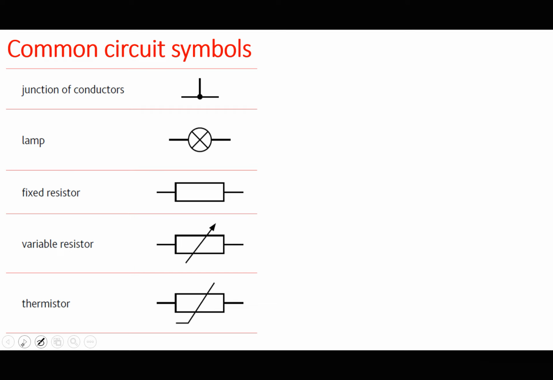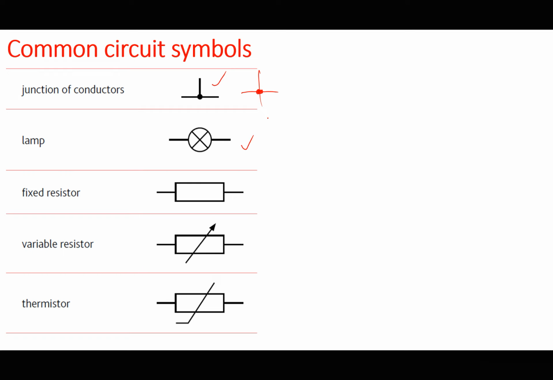So we still have more common symbols that you'll find. We have a junction. Whenever two wires are meeting and they are actually joined so that there is a flow of current at that point, it is going to be made bold to mean that that is a junction. Sometimes wires may cross but not be joined, where one is just on top of the other. But here it means they have broken them and then linked them together so that current can branch at that point. So that is the symbol for a junction. When there is a junction, that part will always be made bold in a circuit.